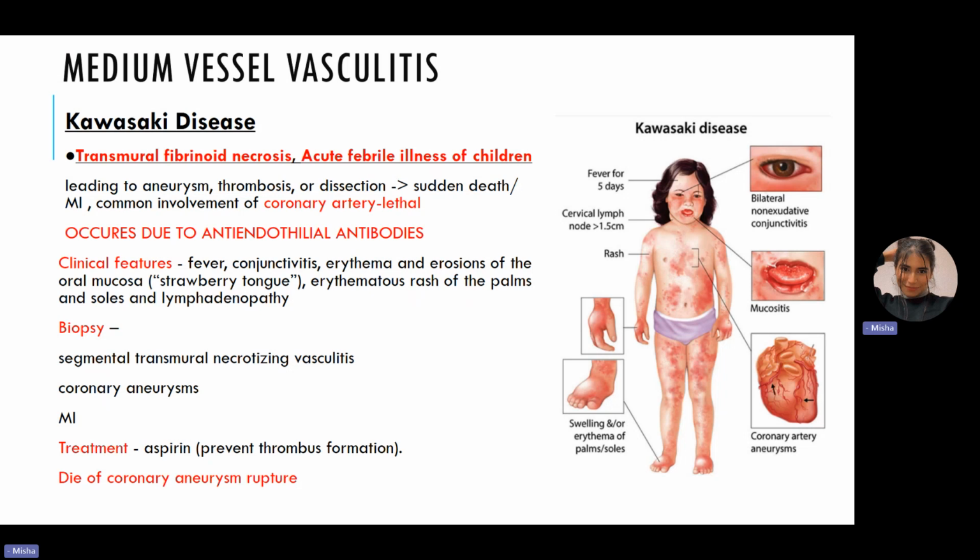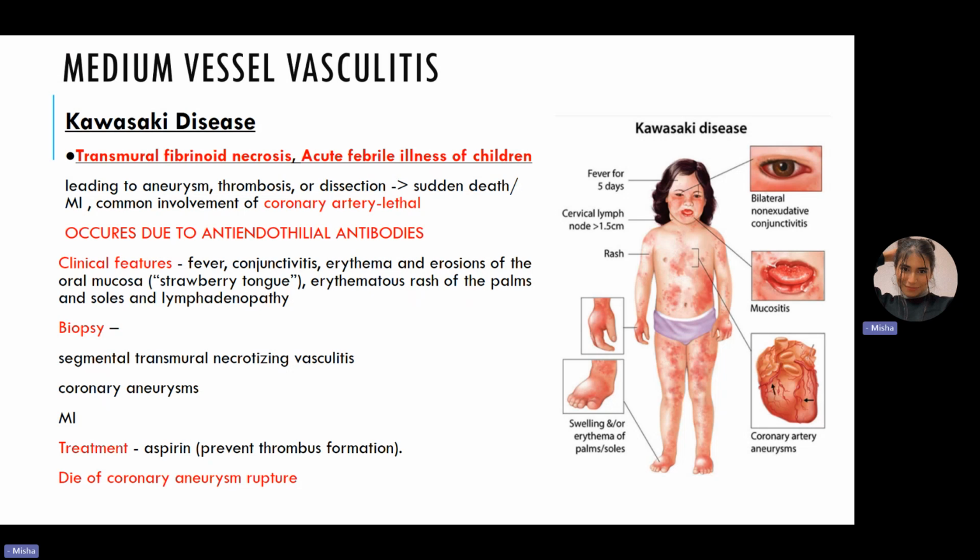Now, before we say that, okay, we use aspirin, we already know that this disease can have very generalized symptoms as well, like fever, malaise, and people can actually suspect that it is a viral infection. And in viral infection, never give aspirin, right? Because if we give aspirin, they develop Reye's syndrome. But in this case, if we give them aspirin, we can actually prevent the thrombus formation, and that is very helpful.